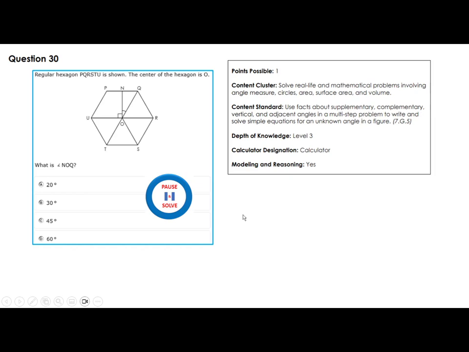I'm going to go back here because I can't do that. So this one here is 90 degrees, because you have a straight line here and this is 90. So if I know this, I can find NOQ.